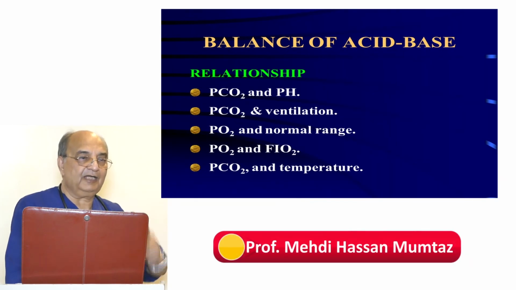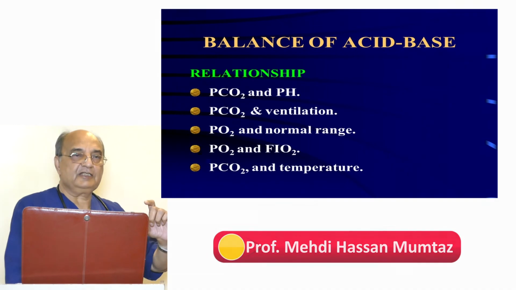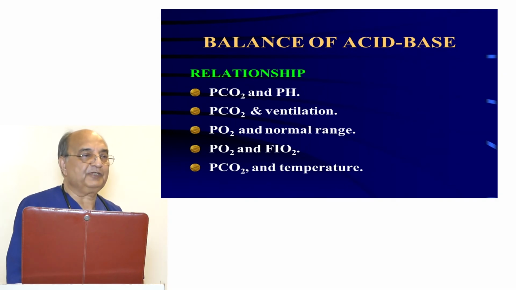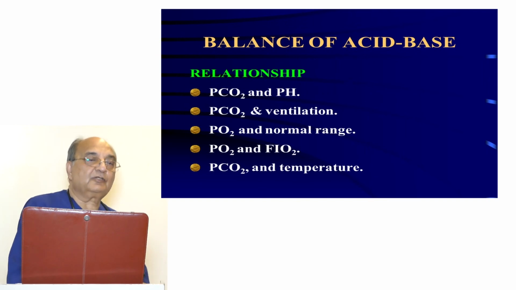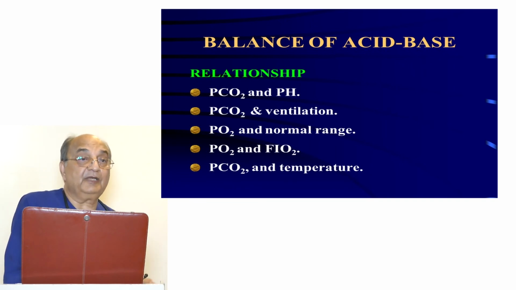It means you have to change it by double to get a pH change of 0.1 on the acidosis side, and you have half the effect on the alkalosis side, because our body is used to acidosis, not to alkalosis. It tolerates alkalosis very badly because the normal product of metabolism is hydrogen, not hydroxyl, not OH.